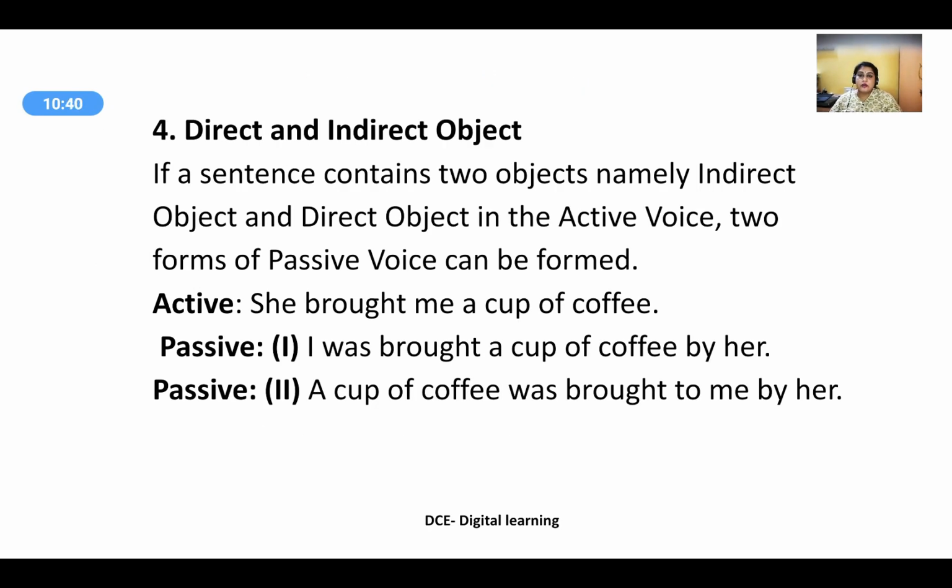Direct and indirect object. If a sentence contains two objects, namely an indirect object and a direct object, in the active voice, two forms of passive voice can be formed. If the sentence in the active form is "She brought me a cup of coffee," then two forms of passive voice can be written. In the first form, "I was brought a cup of coffee by her," and in the second, "A cup of coffee was brought to me by her."